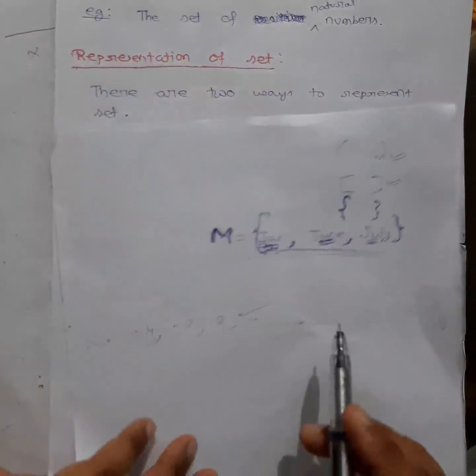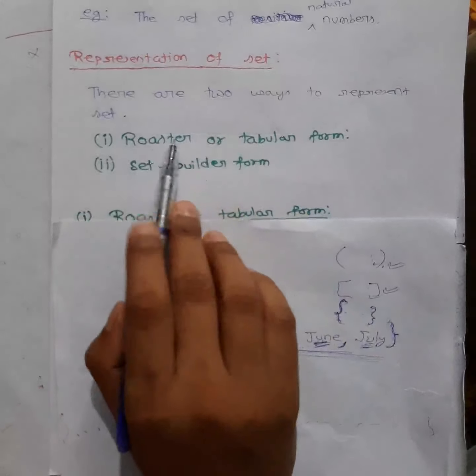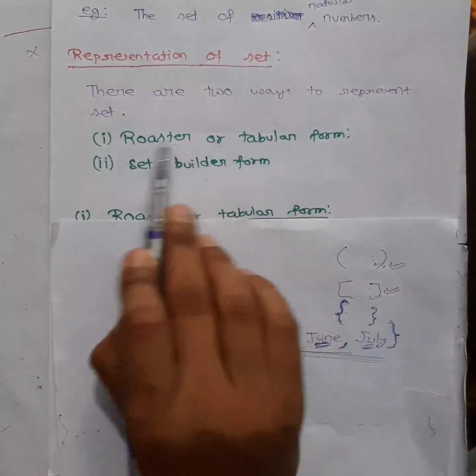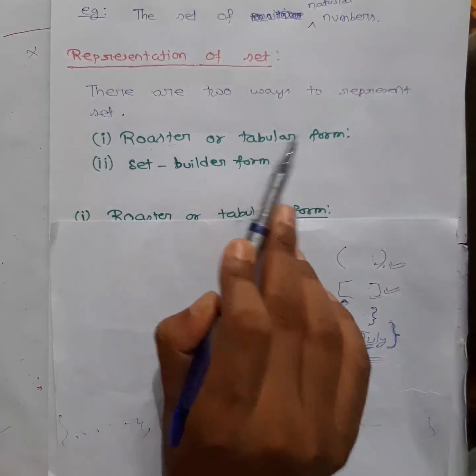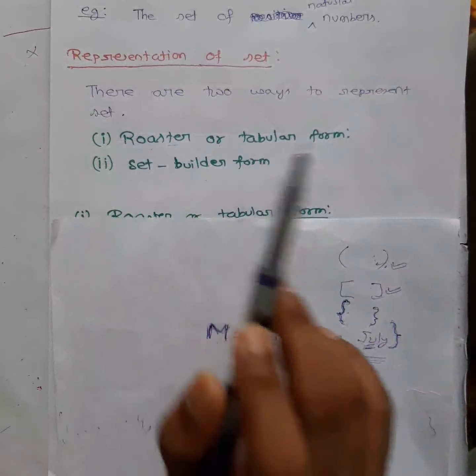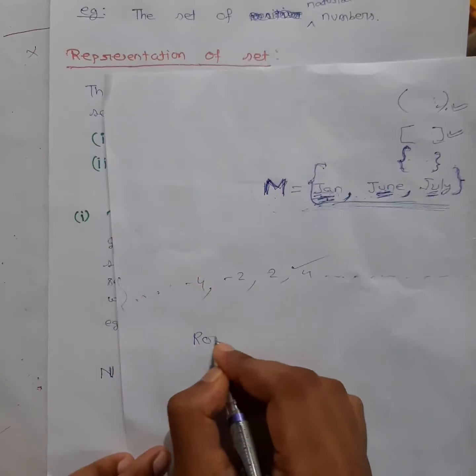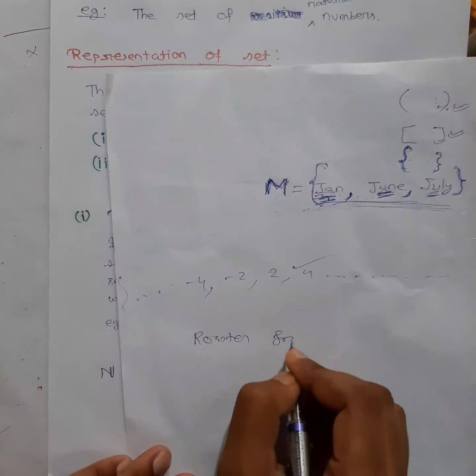So roster form basically, see here two methods are there, right? Roster or tabular form. This is also called roster or tabular. Another is set builder form. So see what is roster form. Roster or tabular form also it is called.